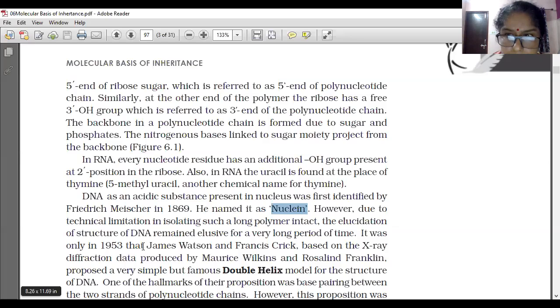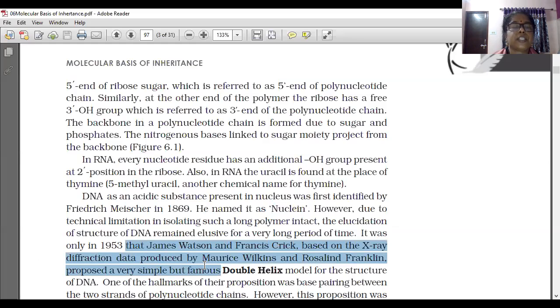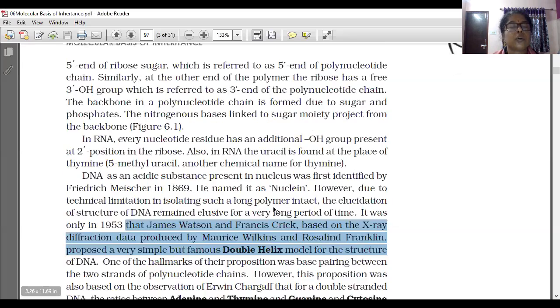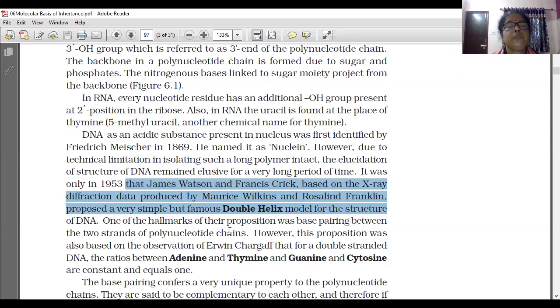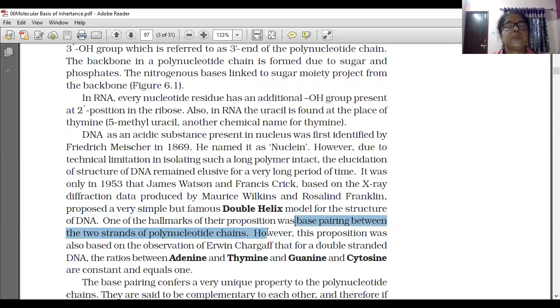Afterwards, in 1953, James Watson and Francis Crick, based on the X-ray diffraction data produced by Maurice Wilkins and Rosalind Franklin, proposed a very simple but famous DNA double helix model for the structure of DNA. One of the hallmarks of their proposition was base pairing between the two strands of the polynucleotide chain.